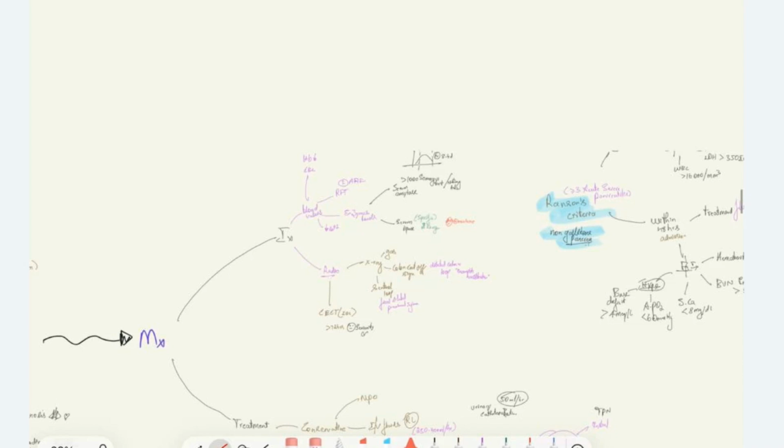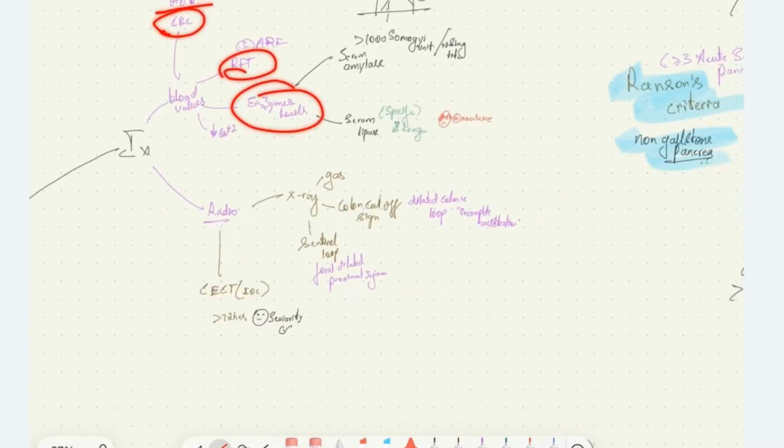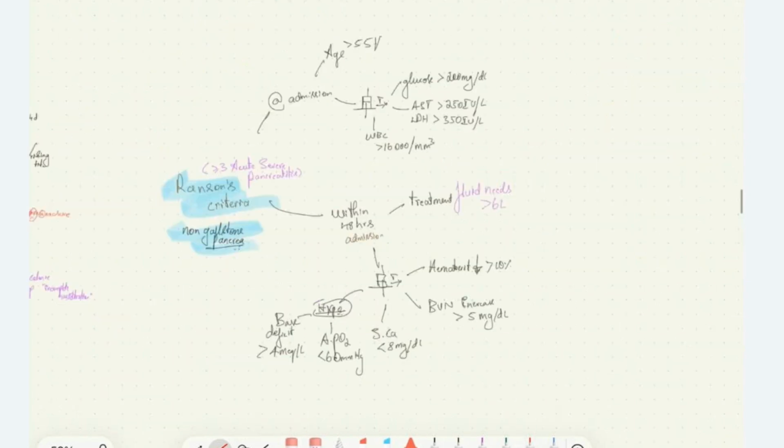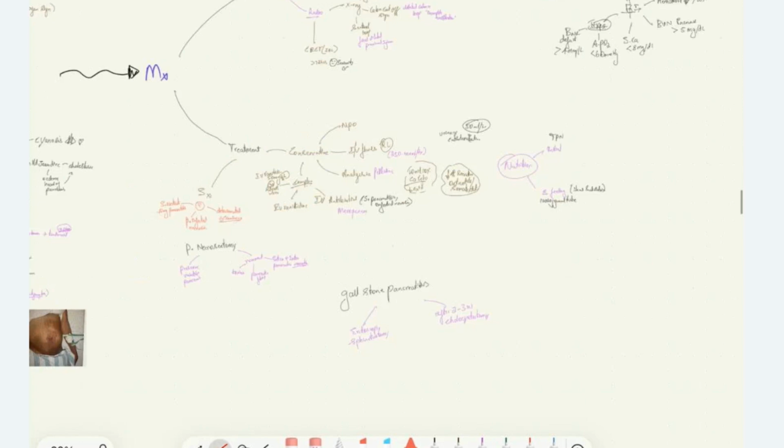Under management, we have investigations. CBC, Hb will be reduced. We should do RFT, enzyme levels, serum amylase and lipase will be raised. The patient can have hypocalcemia. On X-ray, we have gas inside the bowel loops, colon cutoff sign, sentinel loop sign. CECT is the investigation of choice, done after 72 hours of the attack of pancreatitis. We have Ranson's criteria. If more than or equal to 3 of these criteria are present, then it suggests acute severe pancreatitis. Then we have treatment of this condition.